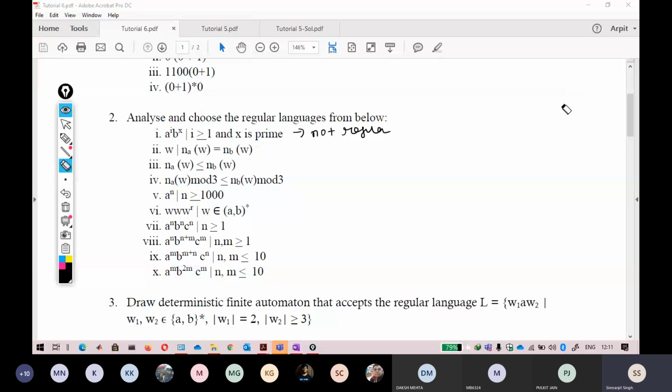Now see the next one. There is something that I do not know if I have told you in the class. I will tell you about it. Don't worry about this. See the second question. Again, consider this W, that W belongs to (a+b)star. It can also be represented as {a,b} star. It is just talking about the symbols here; the input symbols for W can be this. Can anybody tell me whether this is regular or not? Just reply yes or no.